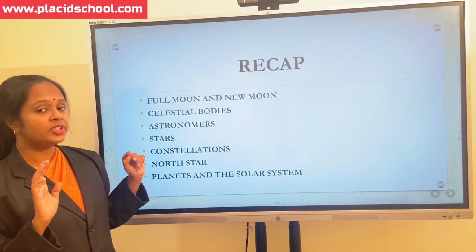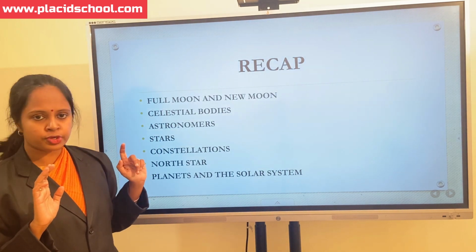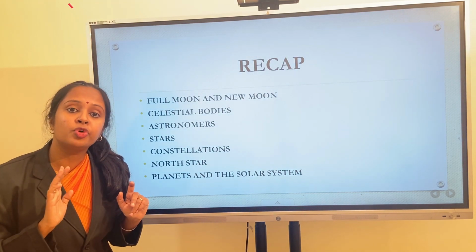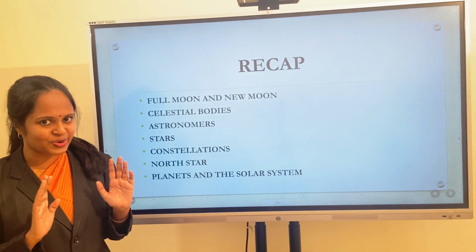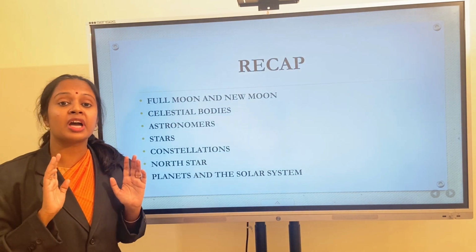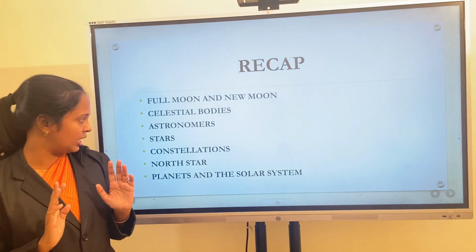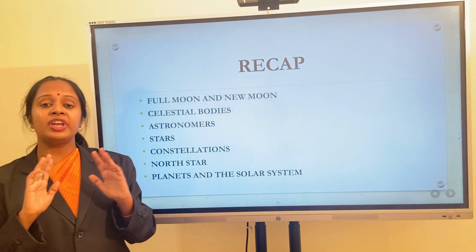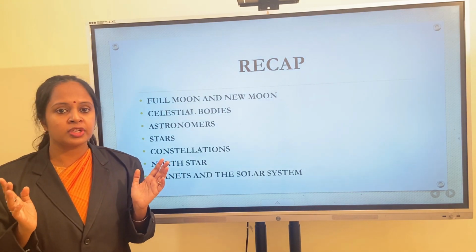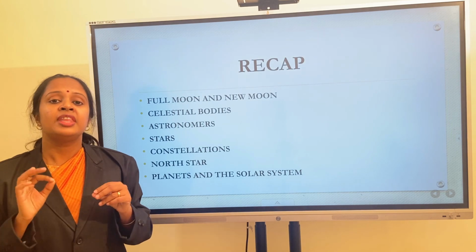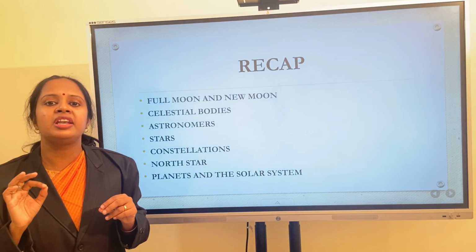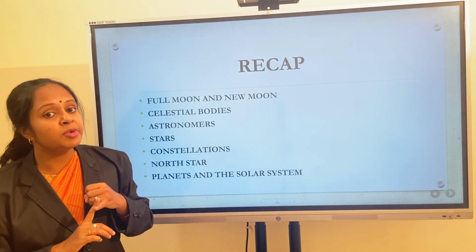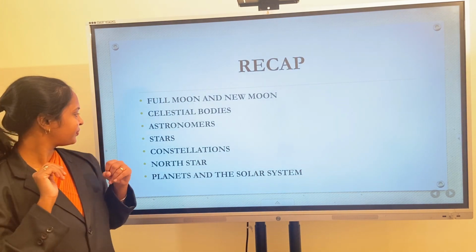Third, we studied who is an astronomer. Those who study about celestial bodies and their movements are called astronomers. Aryabhatta was a famous astronomer of ancient India. Fourth, we studied about stars. Stars are very big and hot. They are made up of gases. They have their own heat and light which they emit in large amount. An example for star is the sun.